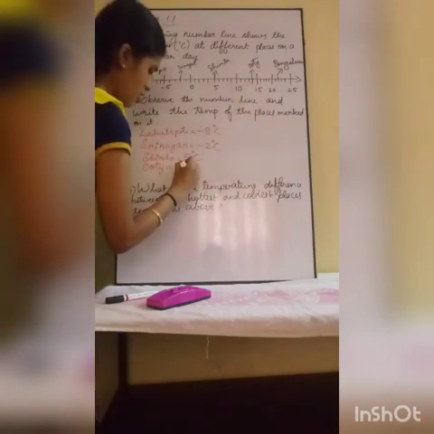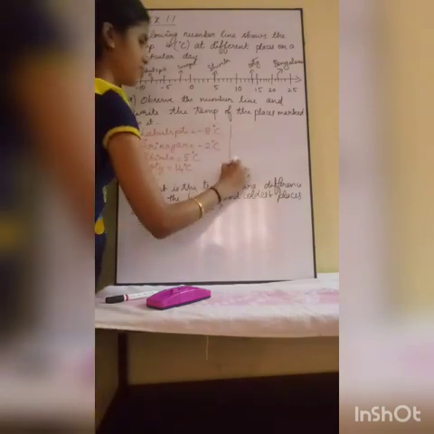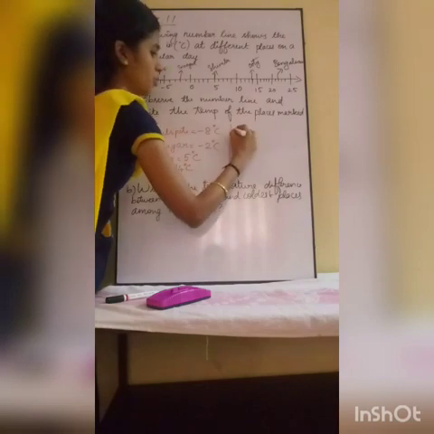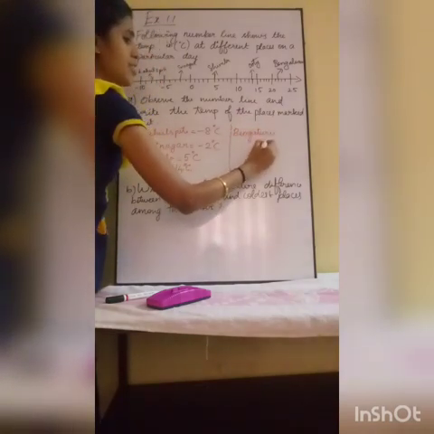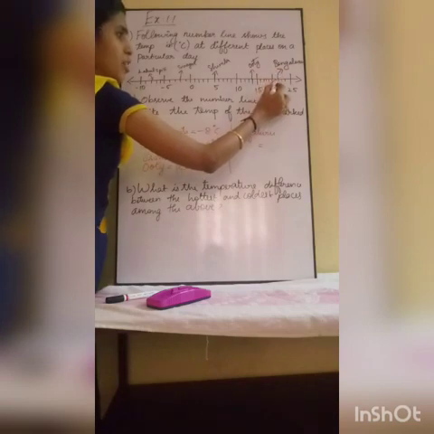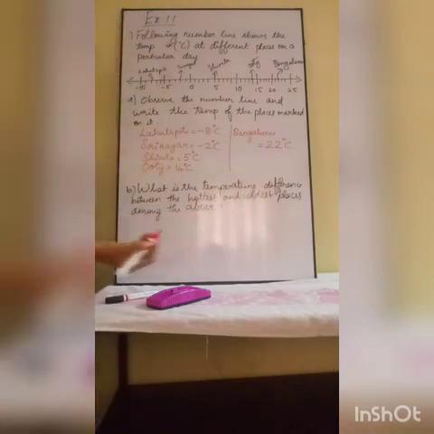So Ooty is 14 degrees Celsius. Next, Bengaluru. 20 is here, 21, 22. Bengaluru is 22 degrees Celsius.